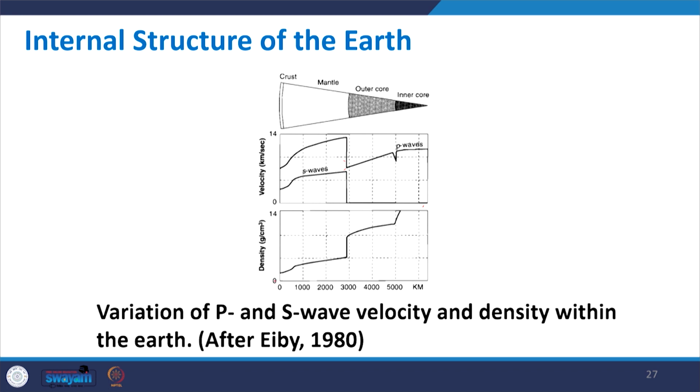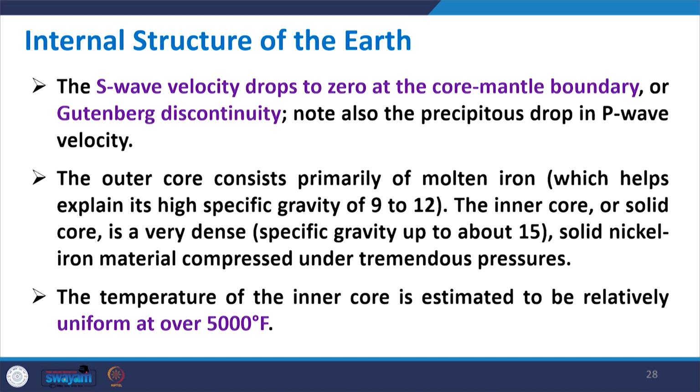Regarding density, we have already discussed that density decreases as you move from the bottom towards the surface. This continues with the internal structure. We already discussed that the S wave velocity drops to 0 at the core-mantle boundary, or Gutenberg's discontinuity. The outer core consists primarily of molten iron, which explains the high specific gravity of 9 to 12 in this case.